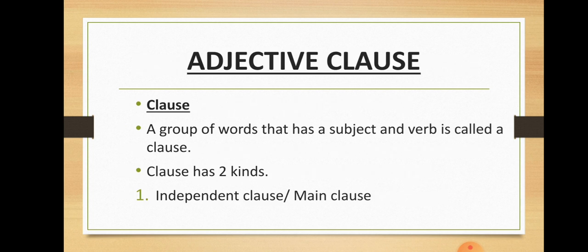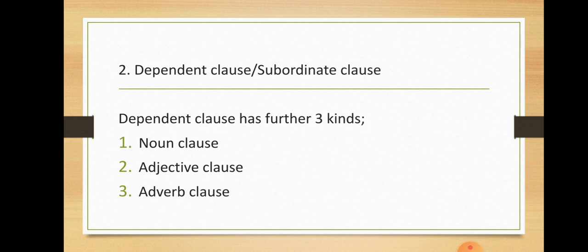Now the very next topic we have is adjective clause. But before explaining the adjective clause, let's have a quick review of the clause. What's a clause? A group of words that has a subject and a verb. That is called a clause. When we have a subject and verb, it is called a clause. Clauses have two kinds. The first one is called independent clause or main clause or principal clause. The second one is dependent clause or subordinate clause.